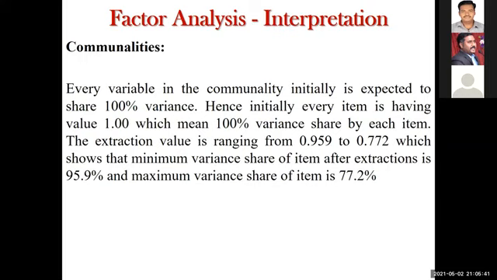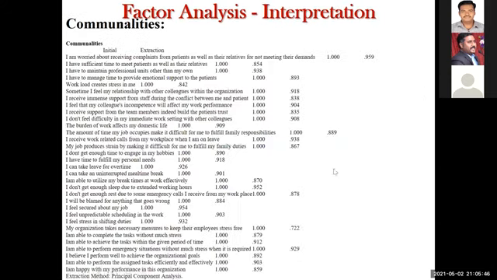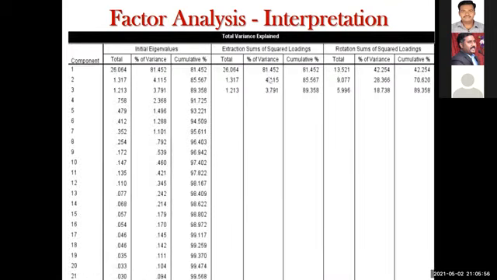Clear? This 0.959 and 0.772 are the maximum and the minimum values of the extraction column of this communalities table. Is it clear, sir? Okay. And the third output table, this is the third output table, total variance.